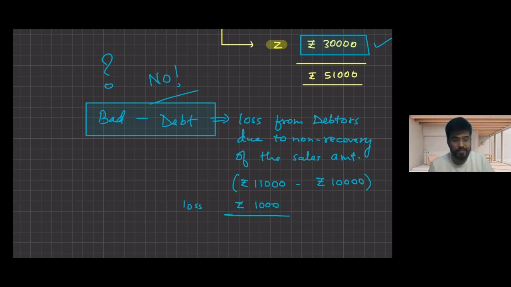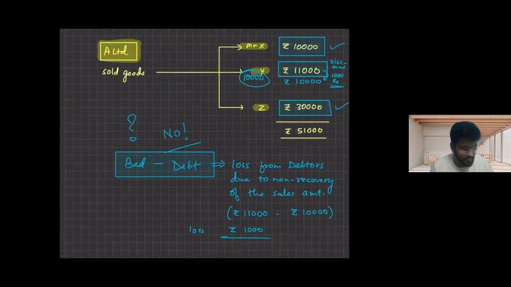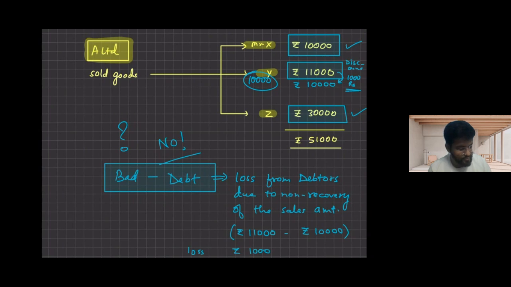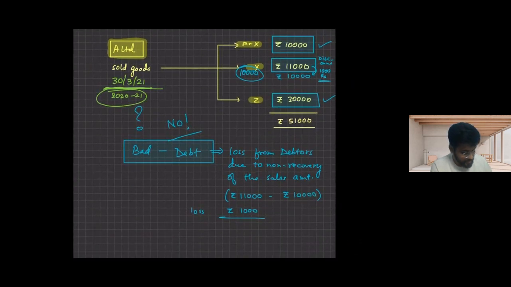But now there is a twist. What is the twist? Now listen carefully. I have sold these goods on 30th of March 2021. So in which financial year have I sold the goods? Sir, in the year 2020-21, because it will end on 31st of March 2021.